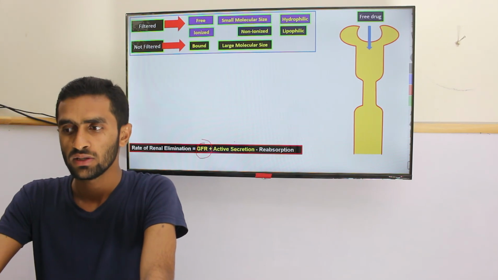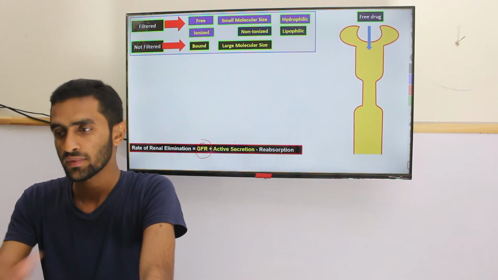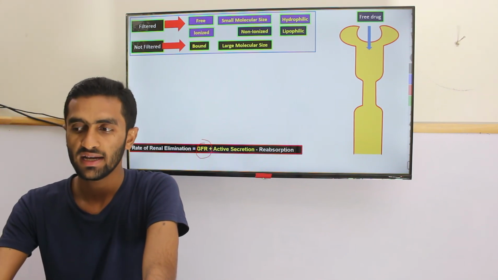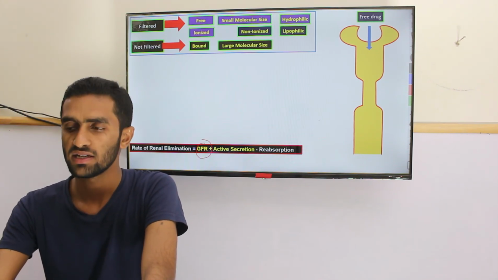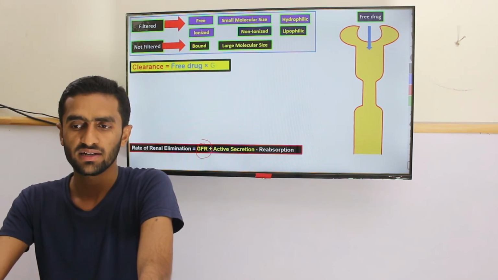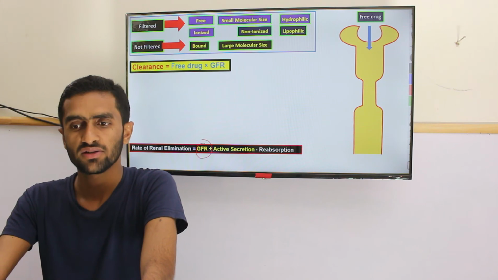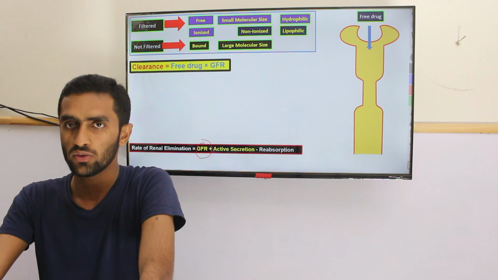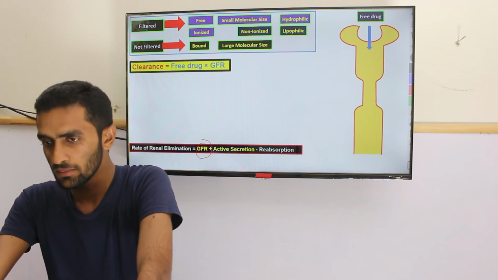So only free drug is coming; if it's bound, it's not. That's why we sometimes calculate the clearance like that: free drug multiplied by the GFR is the calculation for the clearance, because only free drug comes out through the excretion method.